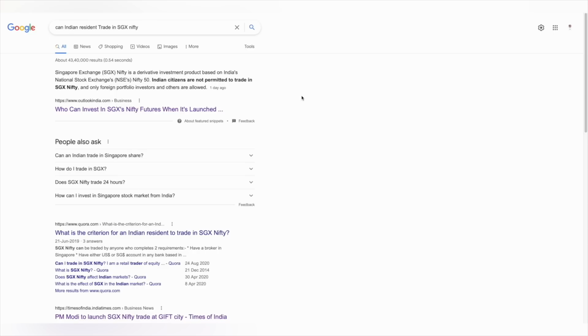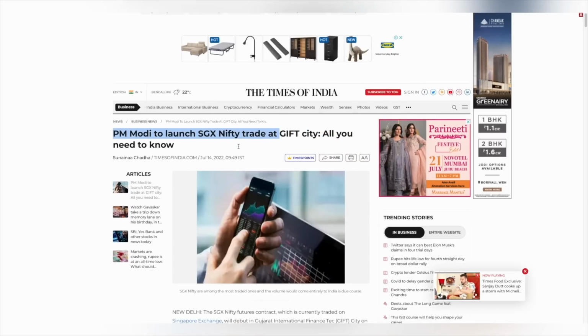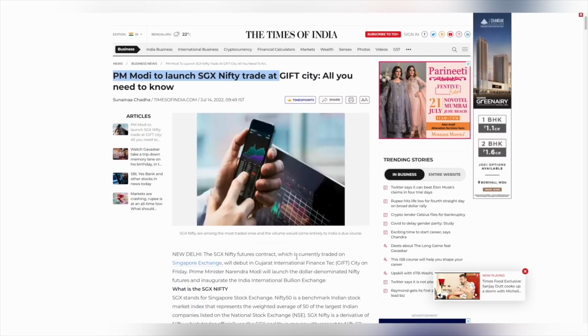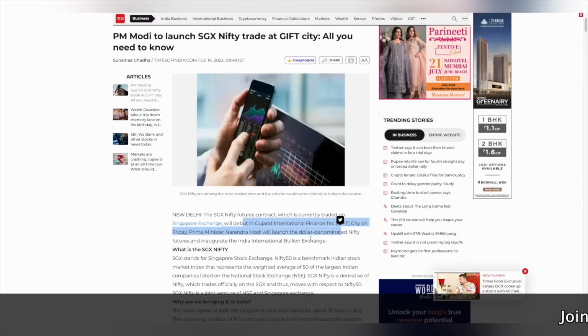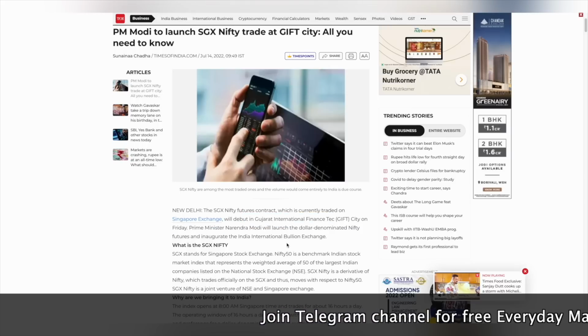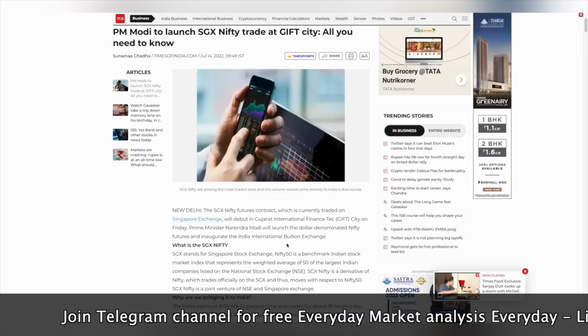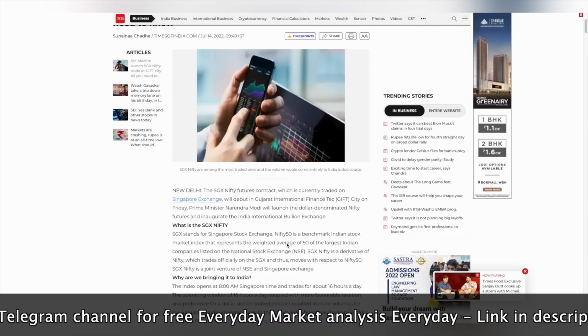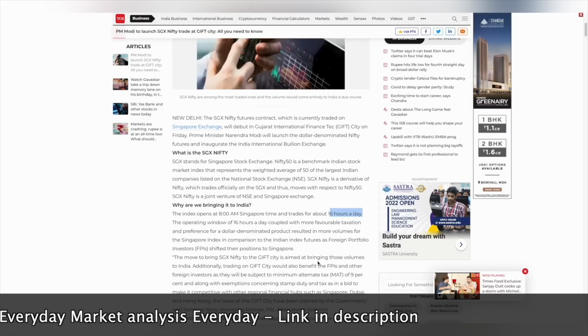But traders, don't lose hope. Recently, I read an article that PM Narendra Modi ji is going to launch SGX Nifty in Gujarat International Finance Tec-City. But because of heavy rain and other things, this event got postponed. If that happens, then in India also we can trade in SGX Nifty. Now the biggest advantage that we will have in case this is launched in India is our stock exchange is open for around 6 hours, right? But SGX Nifty will be open for 16 hours a day.